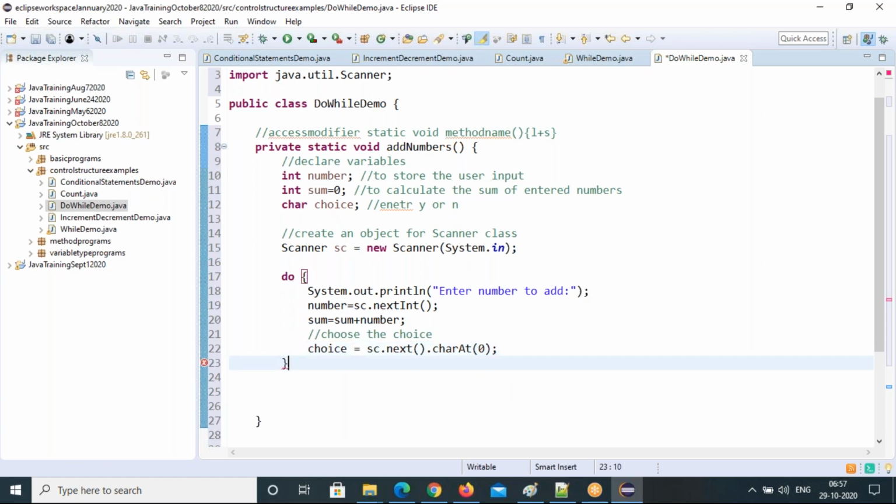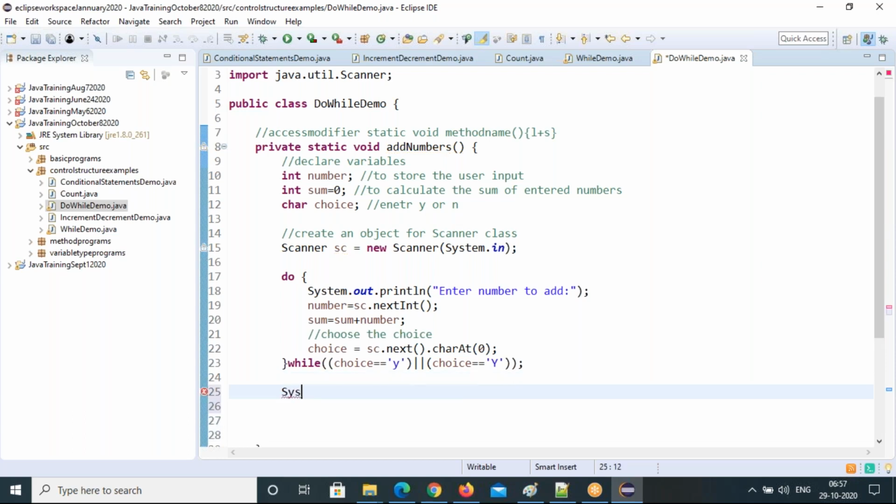Now you got the size also. While size equal to single y, okay, so you take up this, or size equal to capital Y. So then you print "sum of all numbers is", which is the sum variable.